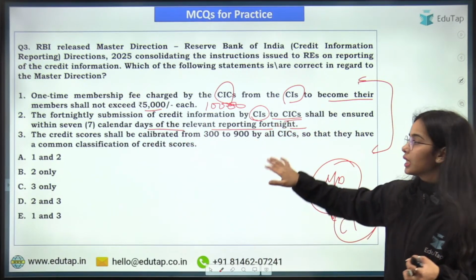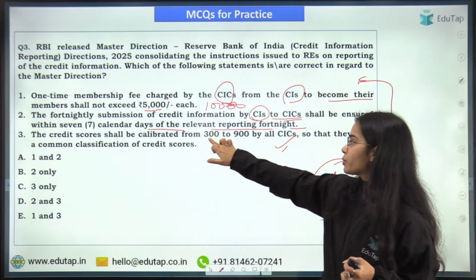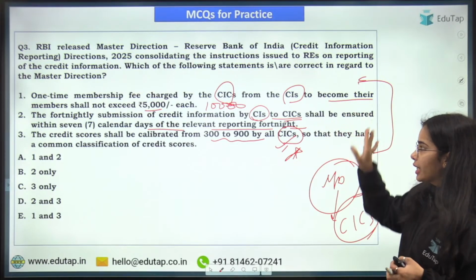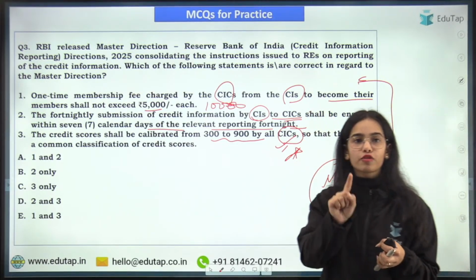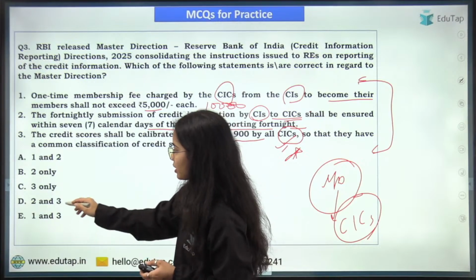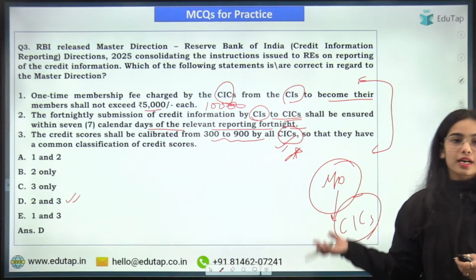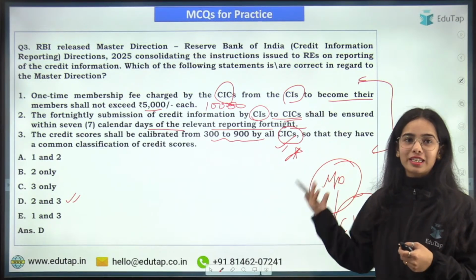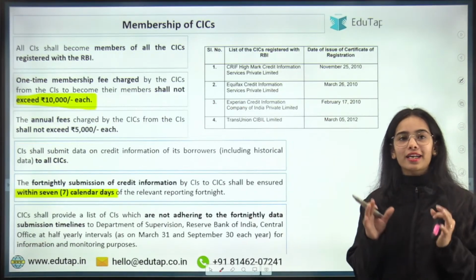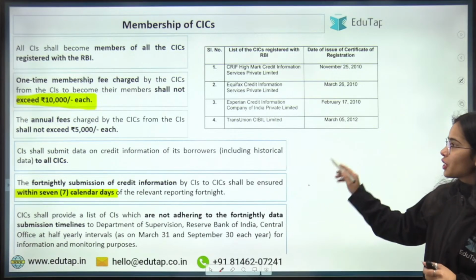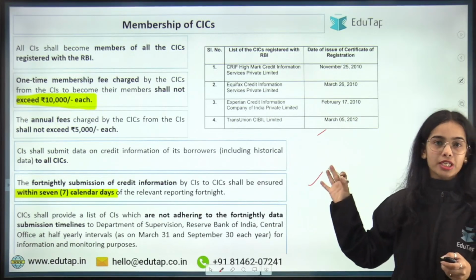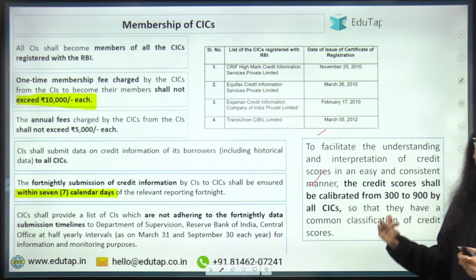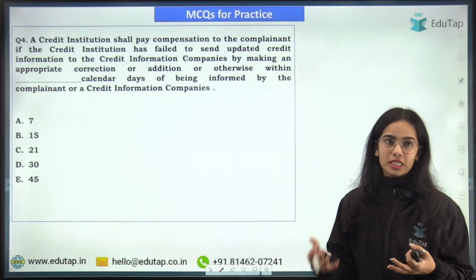So this is correct. Next, the credit score should be between 300 to 900 by all the credit information companies. This is also correct. So the second and third statements are correct. The first was wrong and that's why the answer is D here, okay. The answer is D here. Very good. Everyone has given the right answer. Good to see that you people were hearing the sessions very carefully and are able to answer the questions, okay. So this master direction we have completely discussed in our session, and the credit score shall be between 300 to 900 by all the CICs.